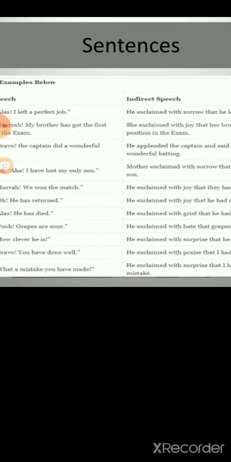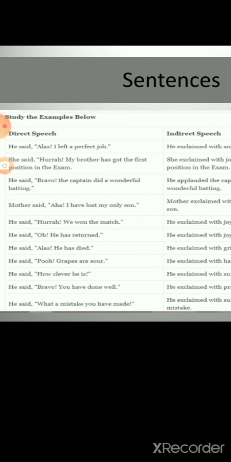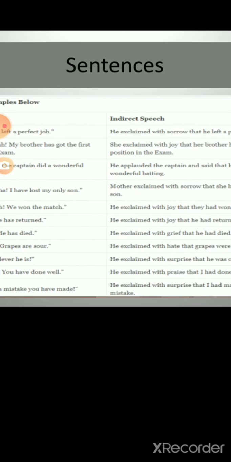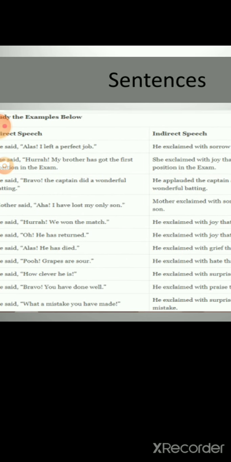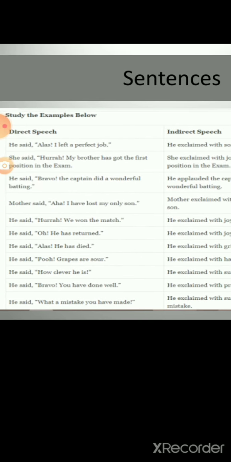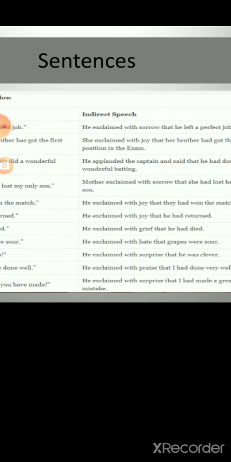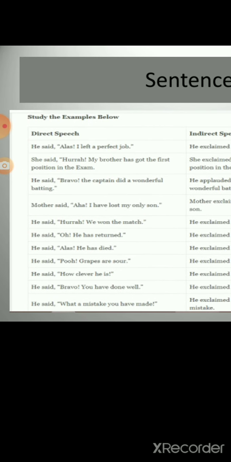He said, "Pooh, grapes are sour." He exclaimed with hate that grapes were sour. He said, "How clever he is." He exclaimed with surprise that he was clever.